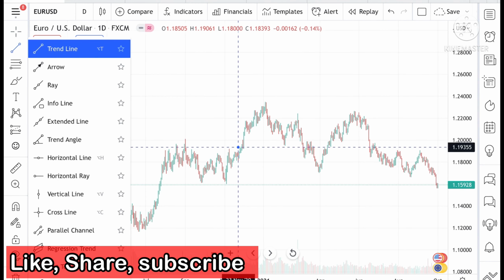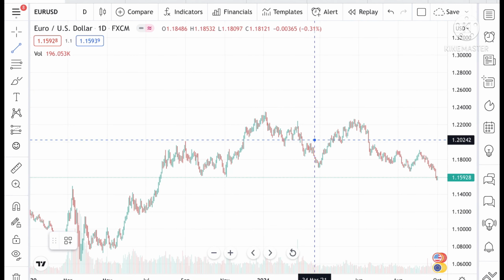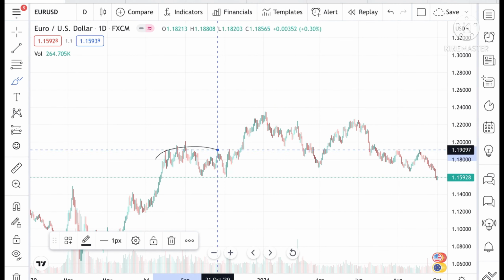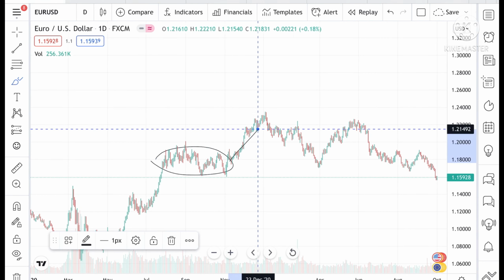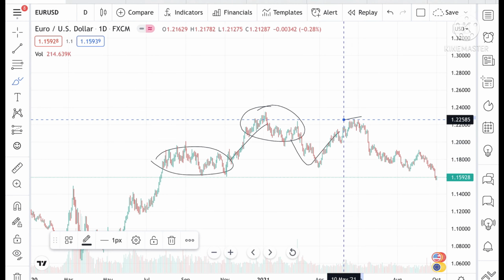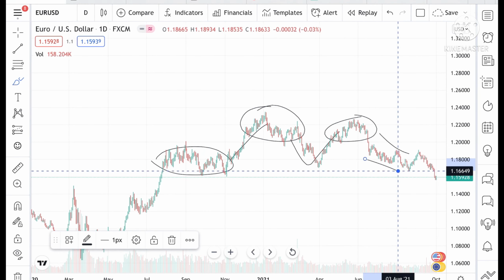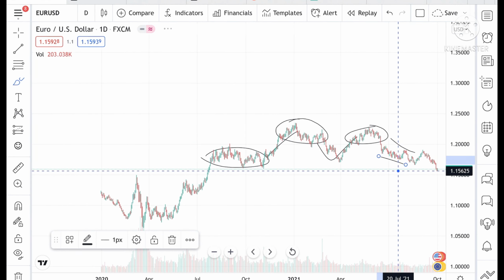the price of Euro USD. See, if I show you that it has moved in this particular range, okay, after this range has break, it came into this particular range, okay, and after that again it has moved in a particular range. So whenever there is a range breakout, it made a sharp fall or rise in the price of Euro USD.